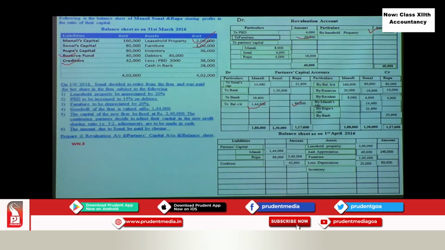Then next given to you is inventory, right? So what is the inventory? Is there any change in the inventory? There is no change, so it will remain the same. Okay. Then next is debtors. So how much is debtors given to you?